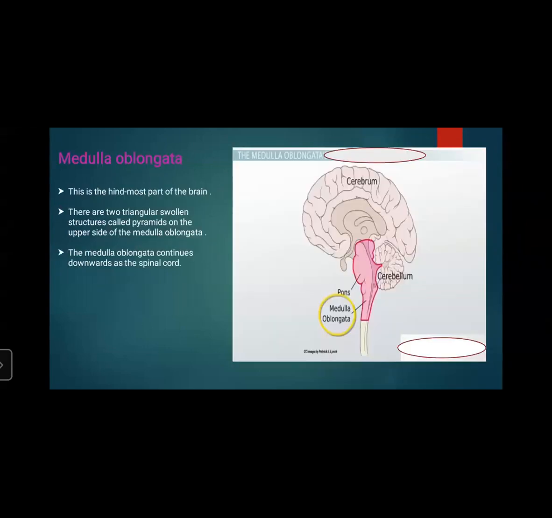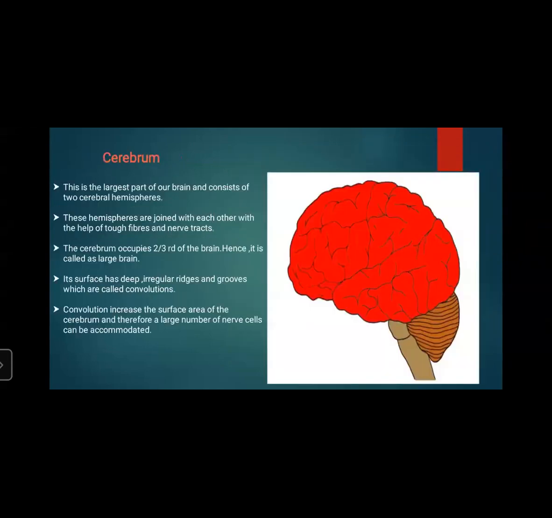So, understood by these three, this is cerebrum, which is the largest part of the brain and consists of two cerebral hemispheres. These hemispheres are joined with each other with the help of tough fibers and nerve tracts. The cerebrum occupies two-thirds of the brain, hence it is called the large brain, and its surface has deep irregular ridges and grooves which are called convolutions.